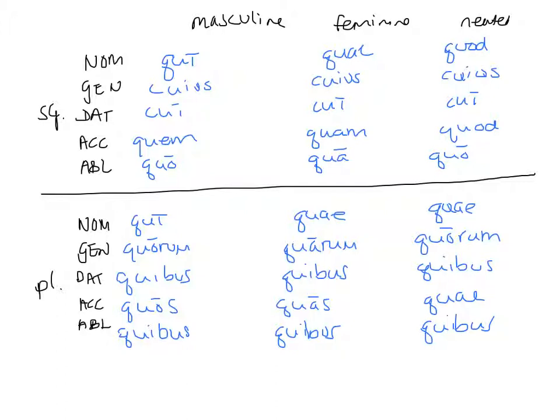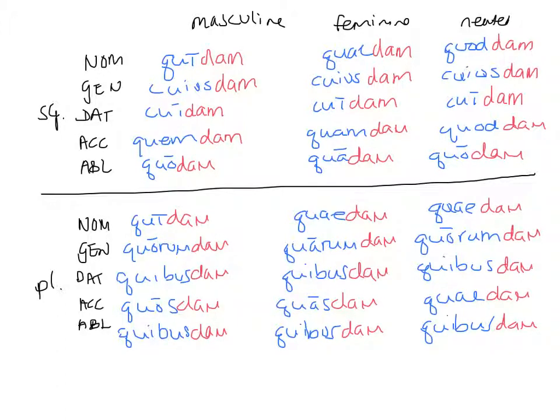And how to take this from the word that means who to the word that means certain, we're going to need to add on that sound that we just talked about that changes the form. And what was that ending we need to add on? That's right, D-A-M. So I'm going to add that on to all of my forms. So do that with me. Add dam to the end of every single form. Okay, so now that you have dam on the end of every form, there are a few special things that we have to watch out for.